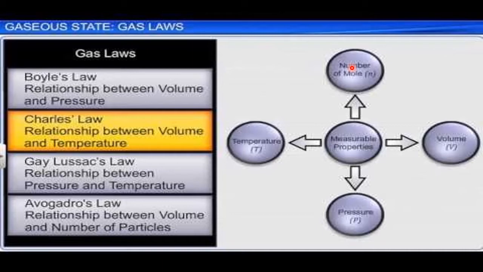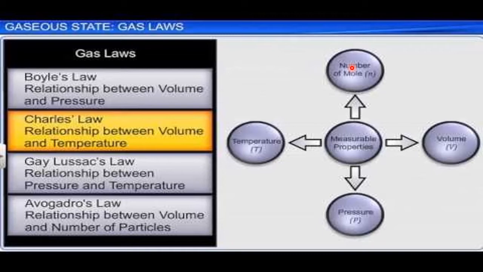So by knowing these four, we can comfortably tell in what condition, in what phase the gas is and how it behaves. So the behavior of gas or the state of the gas is explained by knowing these four measurable properties of that gas.